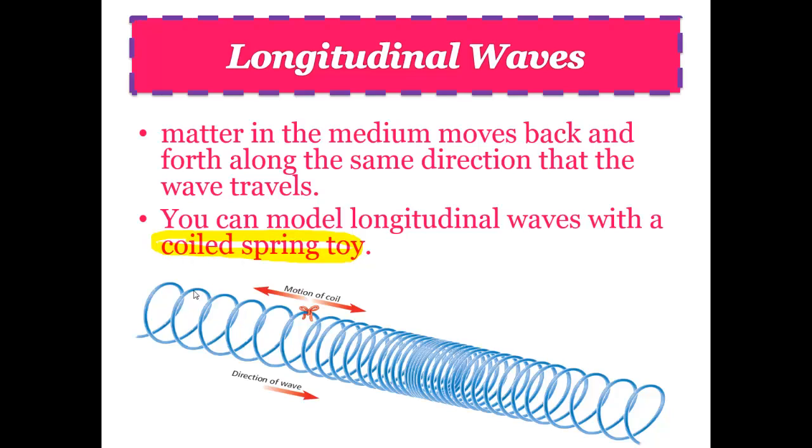The wave goes out. That's basically the idea of the longitudinal wave. It goes outward, so the wave goes out in the direction to where it's going.